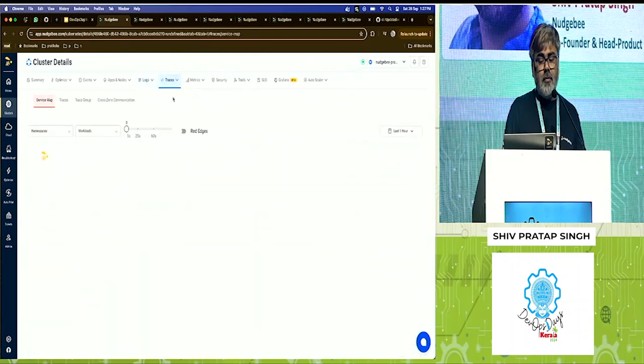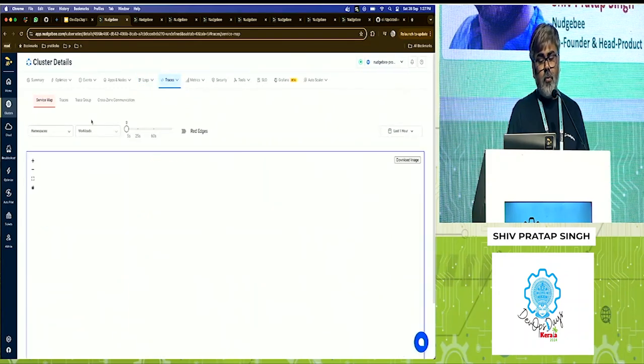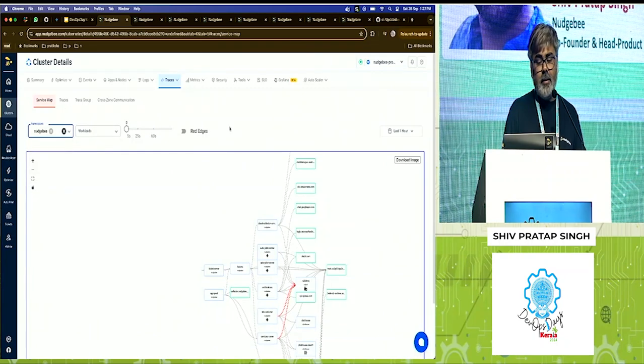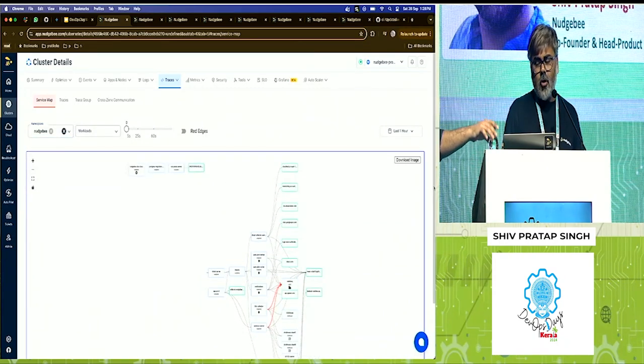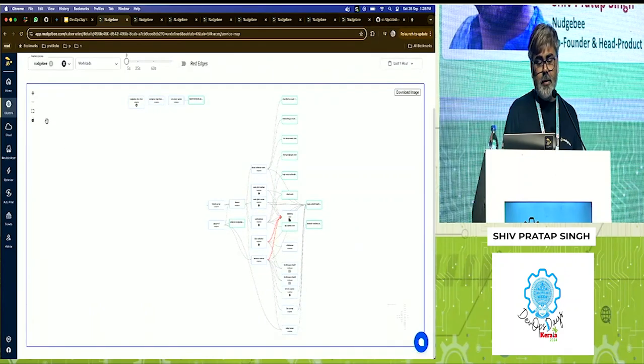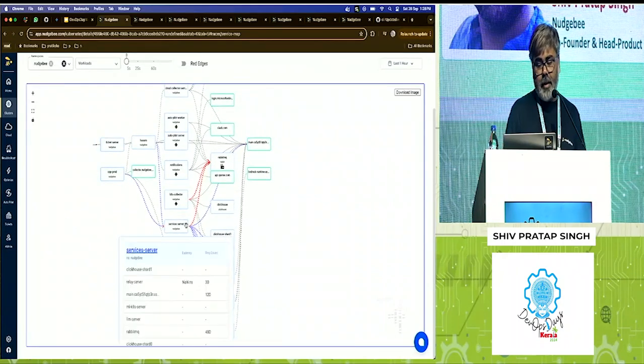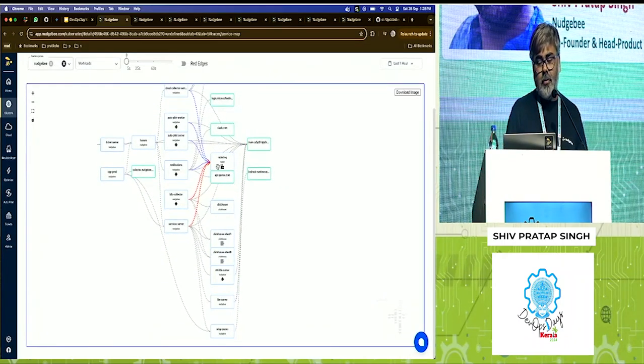You can go to the service map, which will tell you how the overall system is integrated with each other. Now let's say I selected a Nudgebee namespace. This will tell me how my Nudgebee namespace is connected. Let me zoom in. Okay, right. So there is some error happening between my services server and when it is going to RabbitMQ for some reason, right?